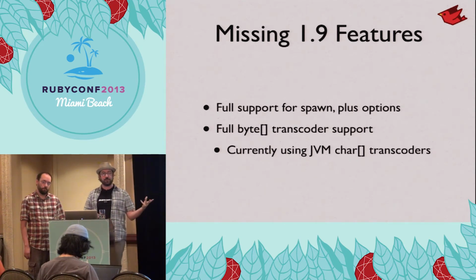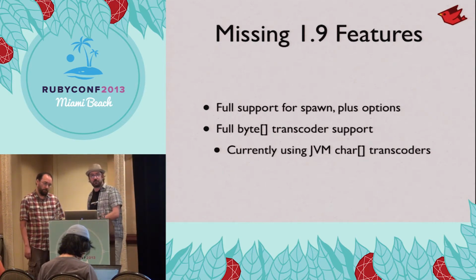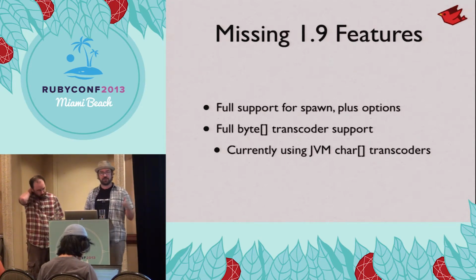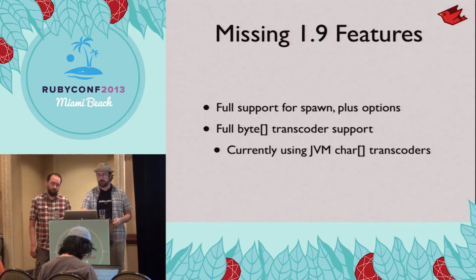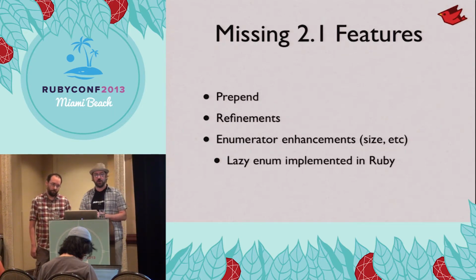But we're using all the JVM's character-based UTF-16 transcoders. So everything has to go to UTF-16 and then back out to the target encoding. That's overhead we'd like to eliminate by porting over the same byte array-based transcoding support that MRI has. And that's probably going to come up soon. 2.1 stuff that we know we're missing.